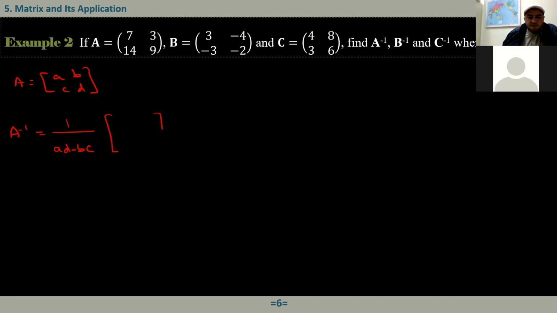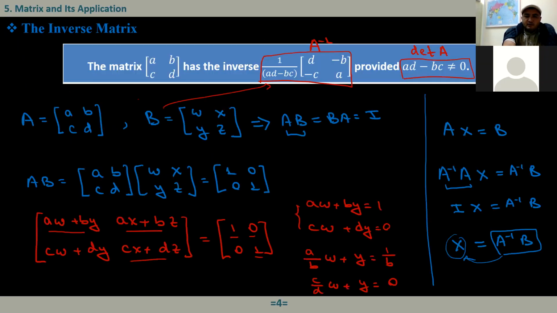And here, what we have here, Amira, do you remember? Not really. Let's have a look. DA minus BC, because this one is easy to remember. A and D are interchanging, but B and C are not changing, they are just multiplied by -1.